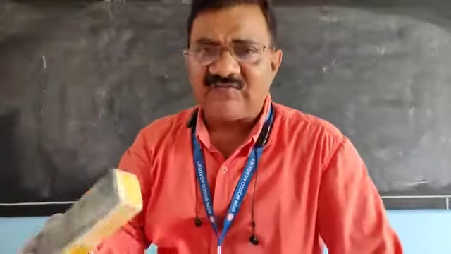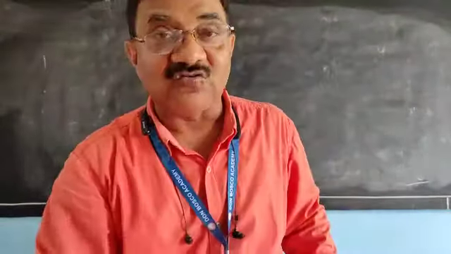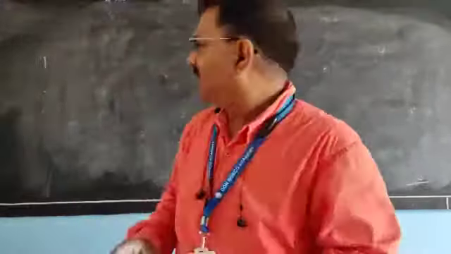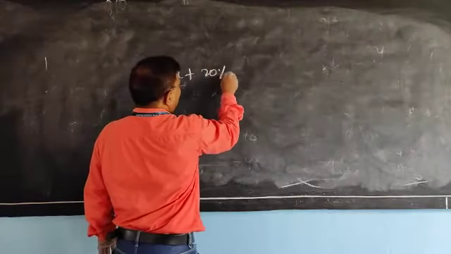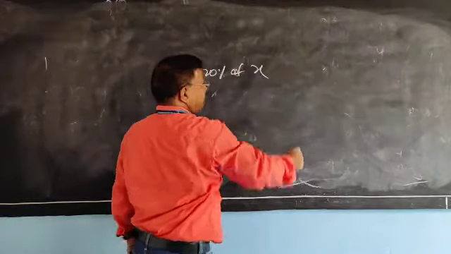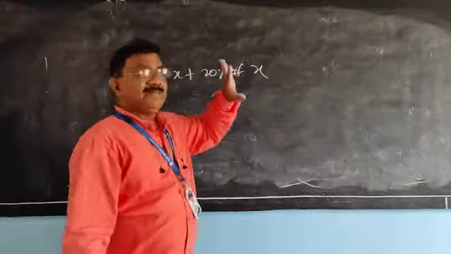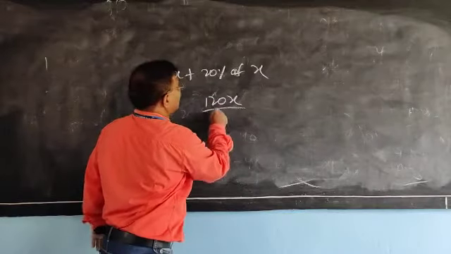So let us solve one more question, and one more thing I would like to discuss. In short, for x plus 20% of x, a shortcut solution: directly you can write 120x by 100.